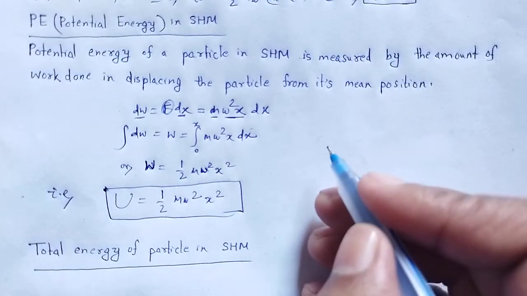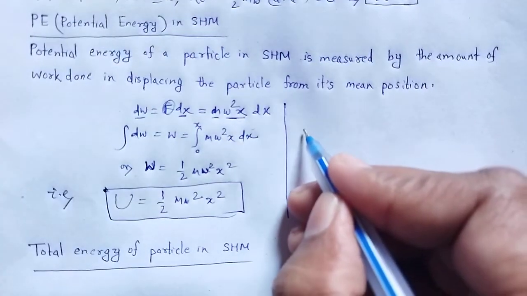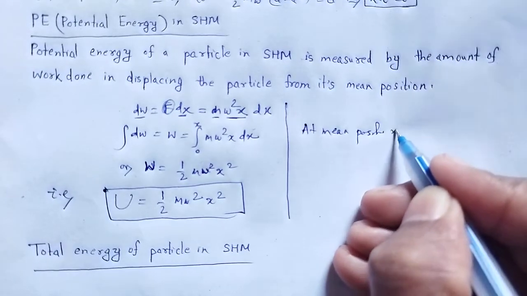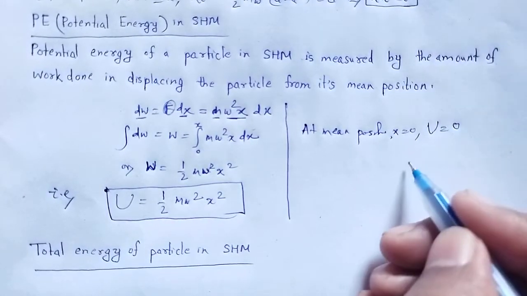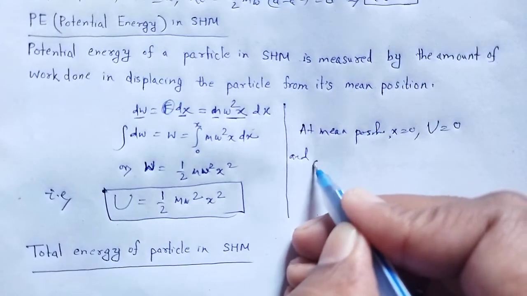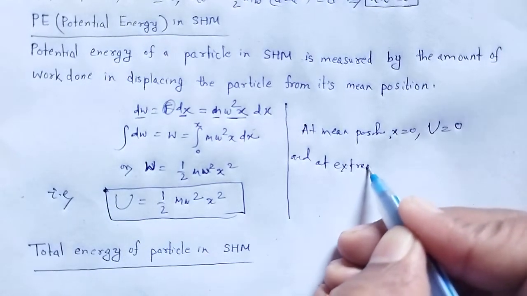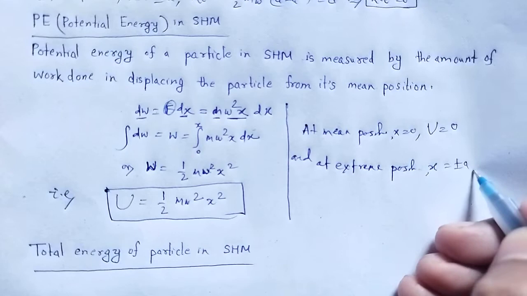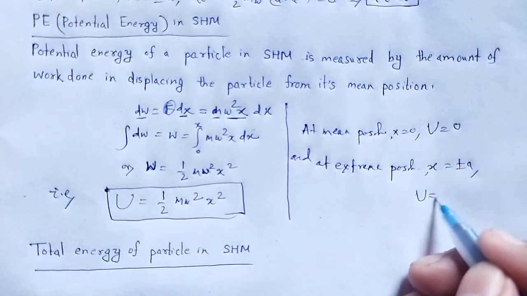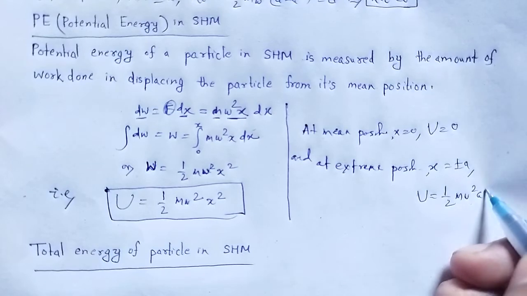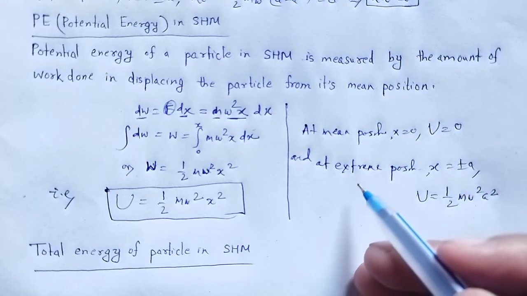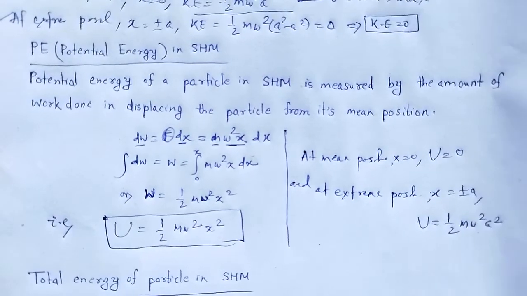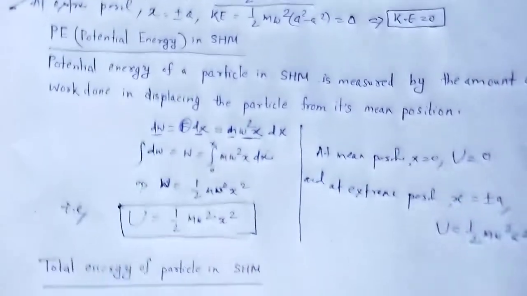Again the two conditions: at mean position, that is x equal to 0, U will be 0, that is minimum, and at extreme position, where x is equal to plus minus a, the value of U will be half m omega square a square, which is maximum. The potential energy is maximum at extreme positions. Now we have found the kinetic energy and potential energy.